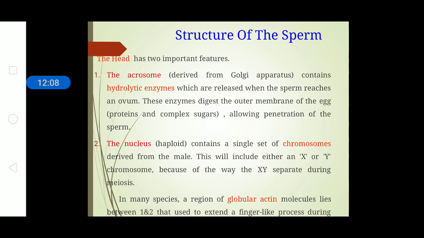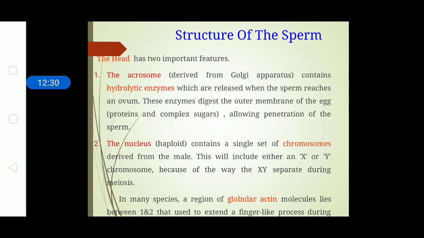Next, the structure of sperm, because we should know the product of spermatogenesis. The sperm is divided into 3 structures. The first structure is the head. The head has 2 important structures: the acrosome and the nucleus.